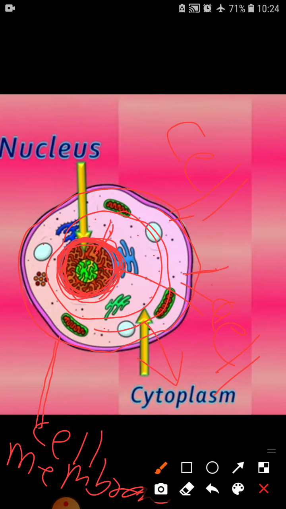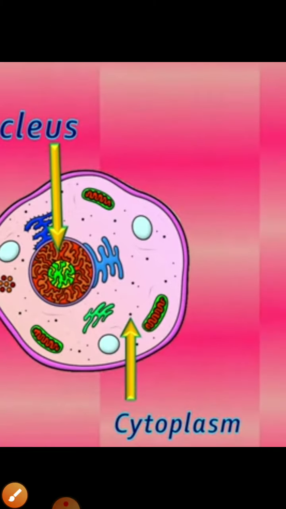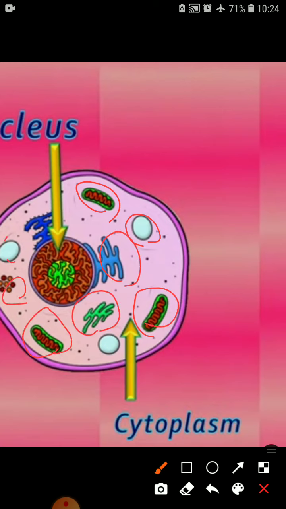So in between the cell membrane and the nucleus, cytoplasm is located, isn't it? There are various other organelles present in the cytoplasm. As you are able to see, different types of structures are given here, which are mixed with the cytoplasm. So these are various organelles.